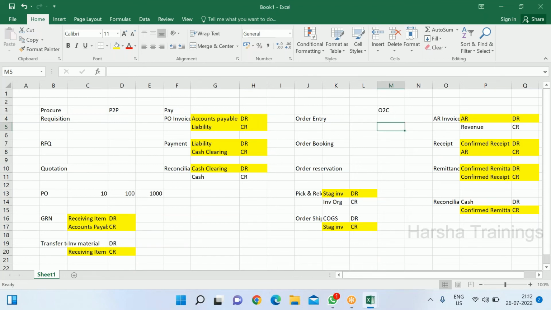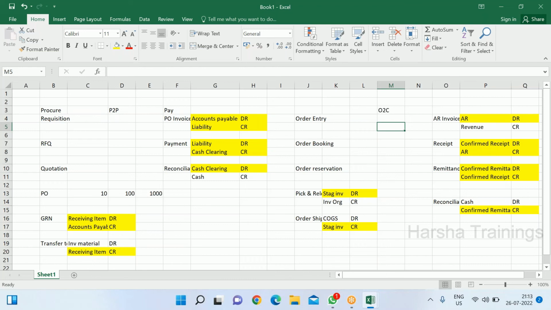I'll give you 5 to 10 minutes. In this P2P and O2C, we are done with the theory part. I will be working on this P2P and O2C cycle in practical in future. And as I said yesterday, there are other activities also involved in P2P and O2C: interest will be processed, discounts will be applied, and advance payments happen and need to be adjusted.